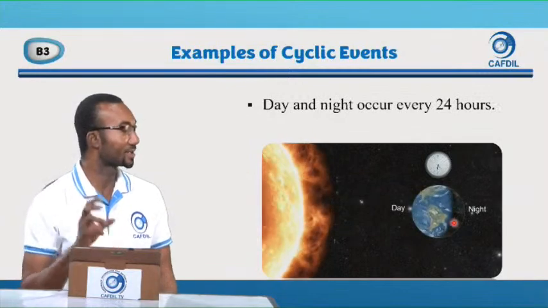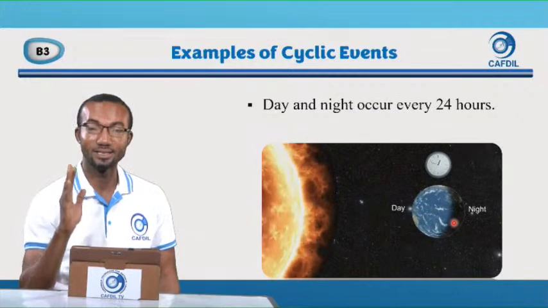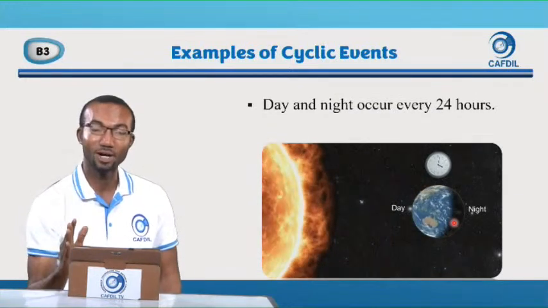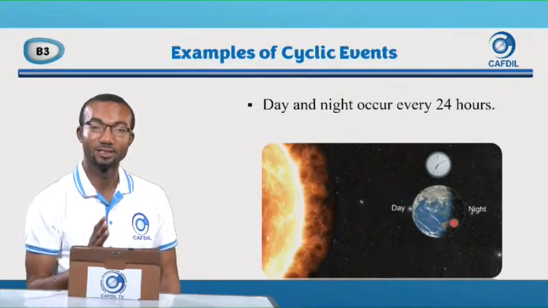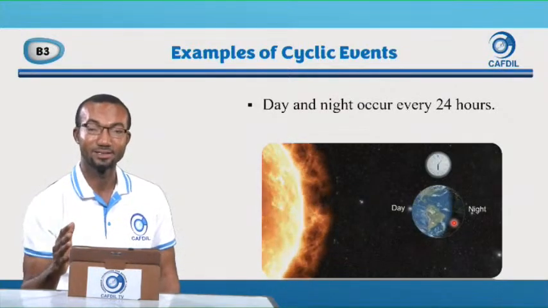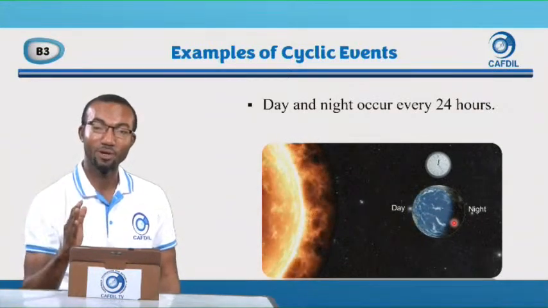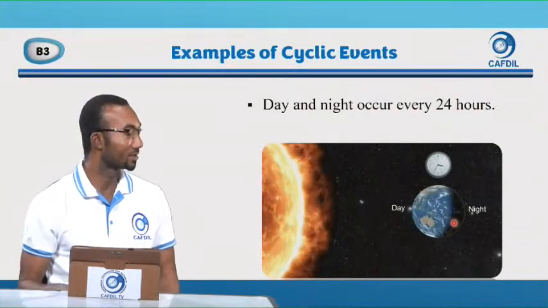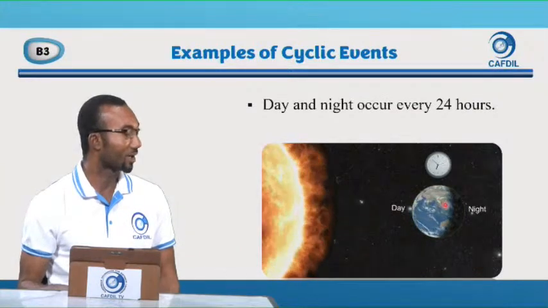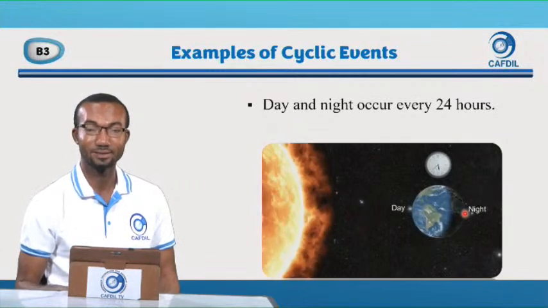And day and night occur every 24 hours. We have 24 hours in a day. So we get 12 hours day, 12 hours sunlight, and then 12 hours night. So we have 24 hours a day. 12 hours we are facing the sun like this. And another 12 hours we are facing away from the sun. So we call it night. Good.